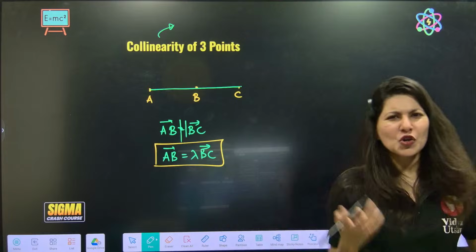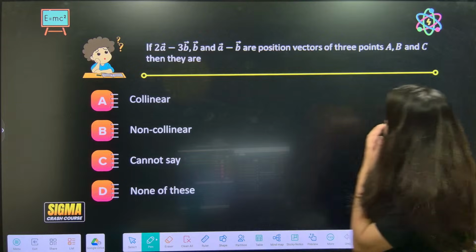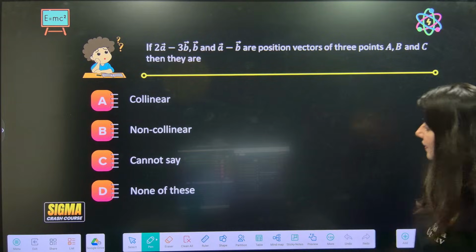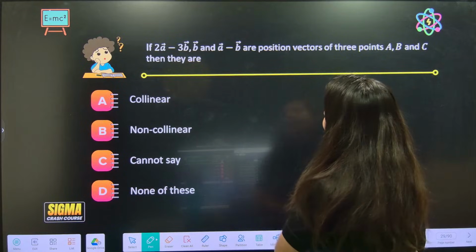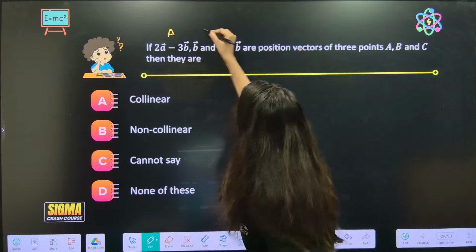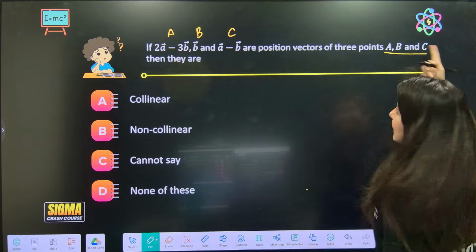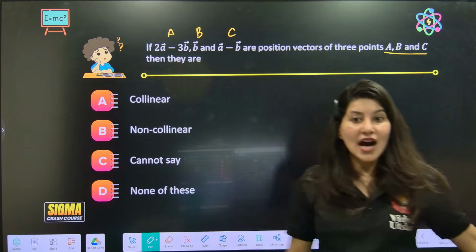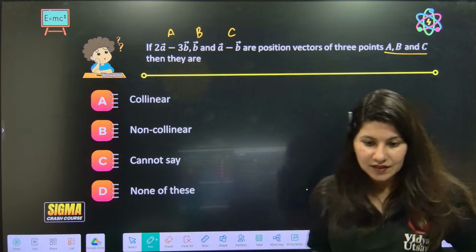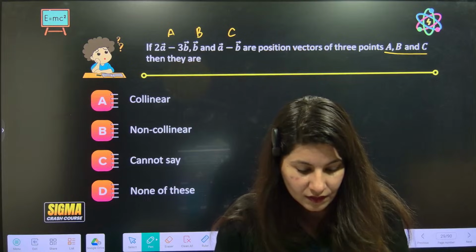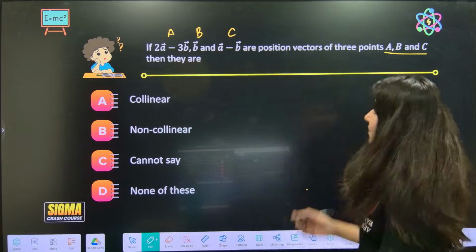This is the condition. Now you'll be like, ma'am, this is so easy. Will JEE Main give such questions? Yes, JEE Main does give such questions. Now can you see this question? Let's understand. 2A minus 3B is point A, this is point B, and this is point C. These are the position vectors of the 3 points A, B and C. We need to figure out, are they collinear?